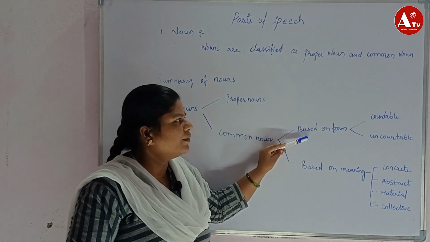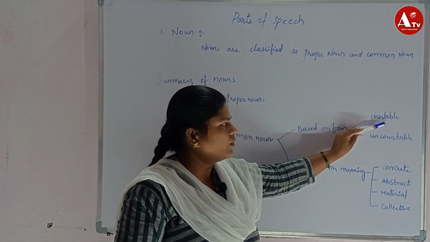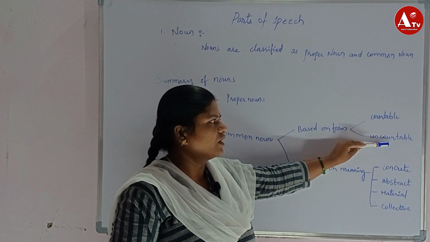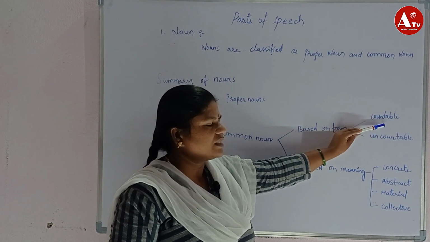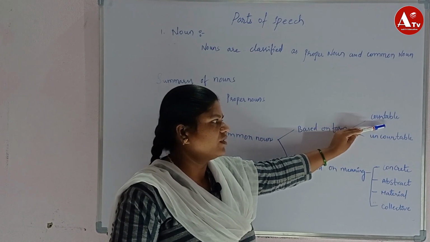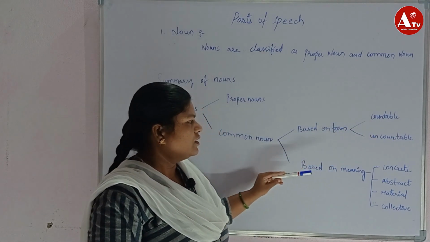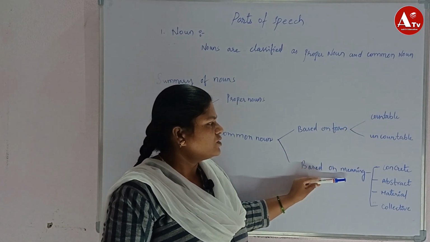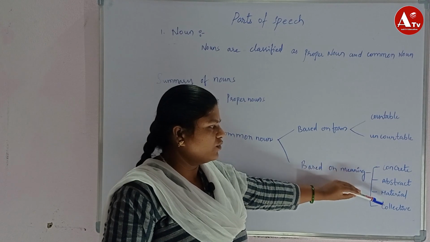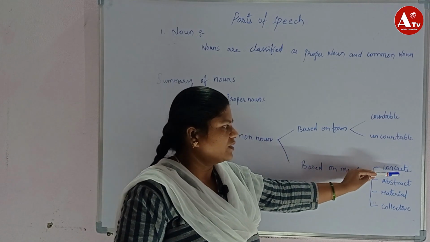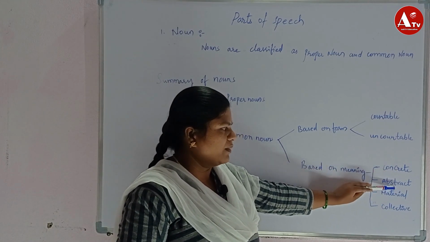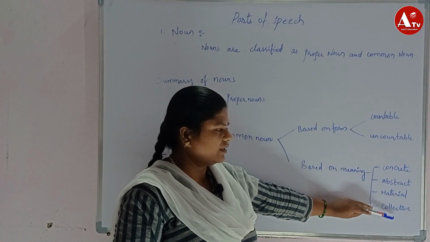Based on the form, it has countable nouns and uncountable nouns. Countable nouns form singular and plural forms. Based on the meanings, nouns are divided into four types, that is nothing but concrete noun, abstract noun, material noun, collective noun.